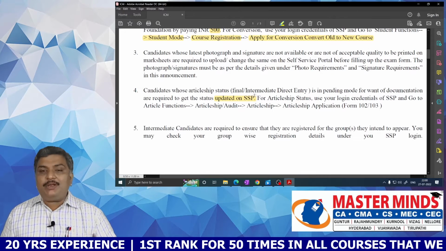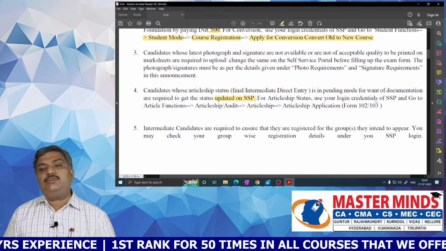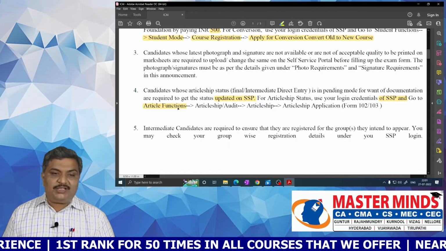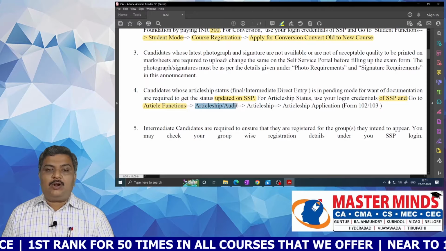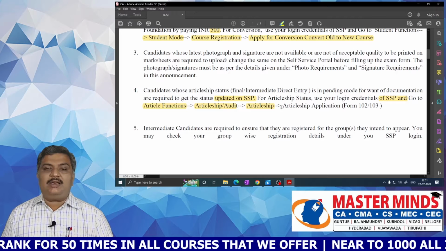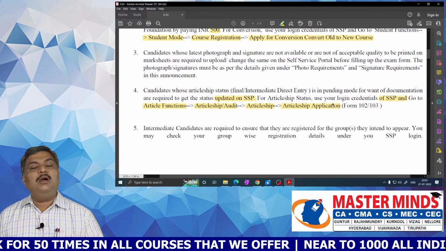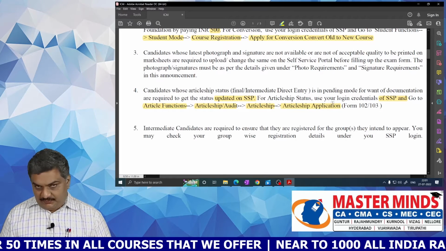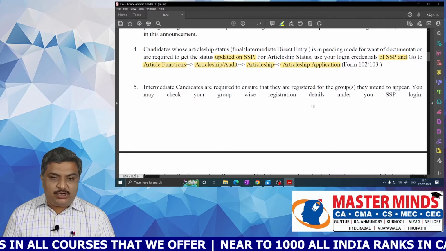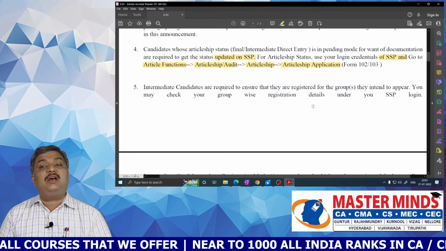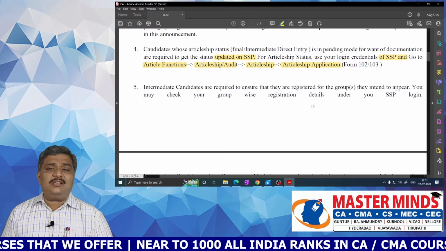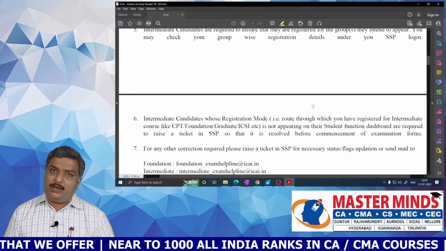To know your articleship status, you have to use your SSP credentials and go to Article Functions, then click on Articleship or Audit, then click on Articleship, and then click on Articleship Form 102/103. Intermediate candidates must ensure that they are registered for the groups they intend to appear for. You may check your group-wise registration details under your SSP login.